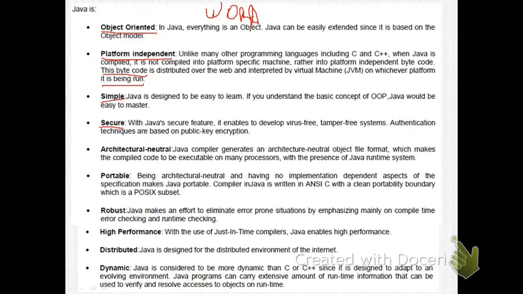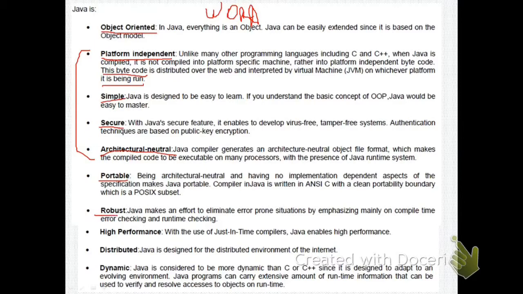The other feature is that Java is architecture neutral. That is, the Java compiler generates an architecture neutral object file format, which makes the compiled code executable on many processors. As I have told you, it is the same point as Java being platform independent and portable. Java is portable, and there is no implementation dependent aspect of the specification that makes Java portable.